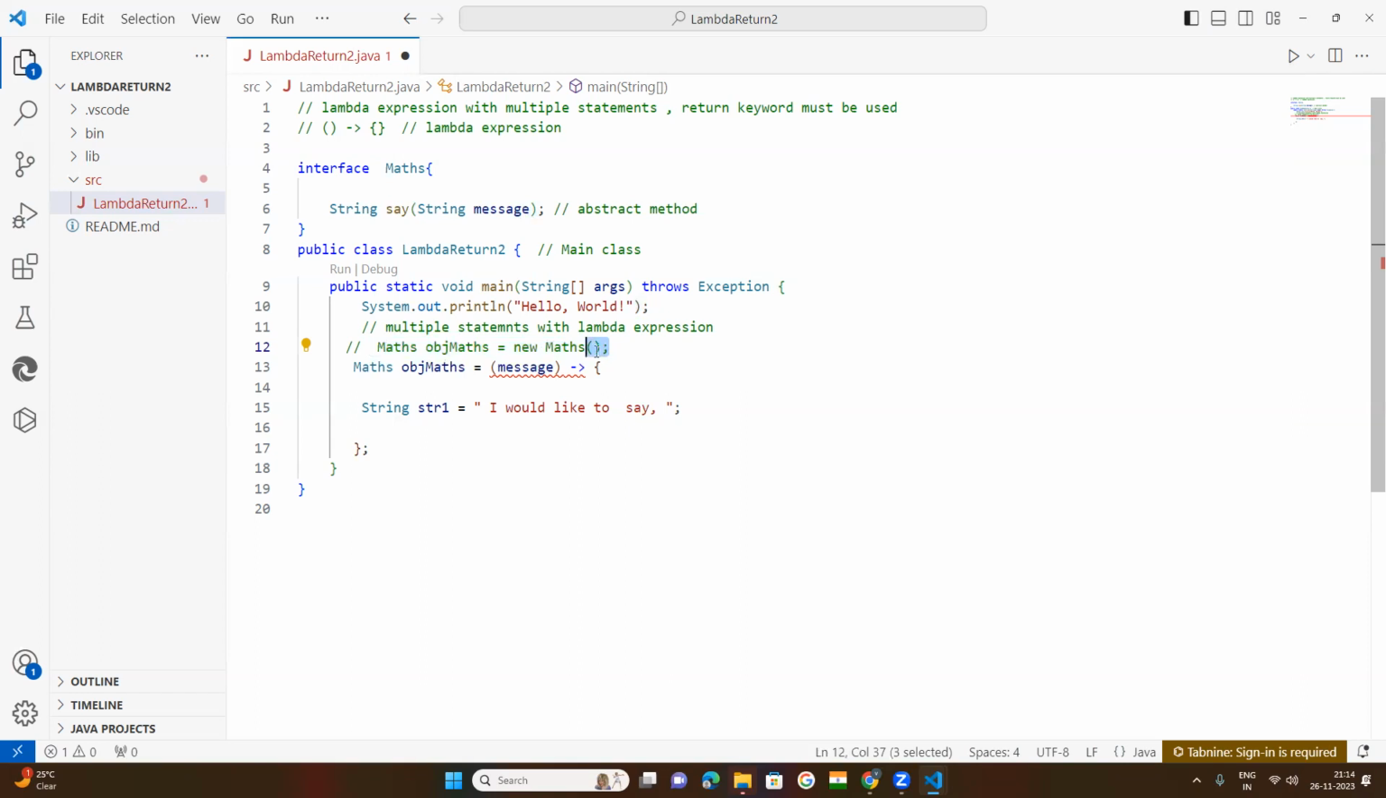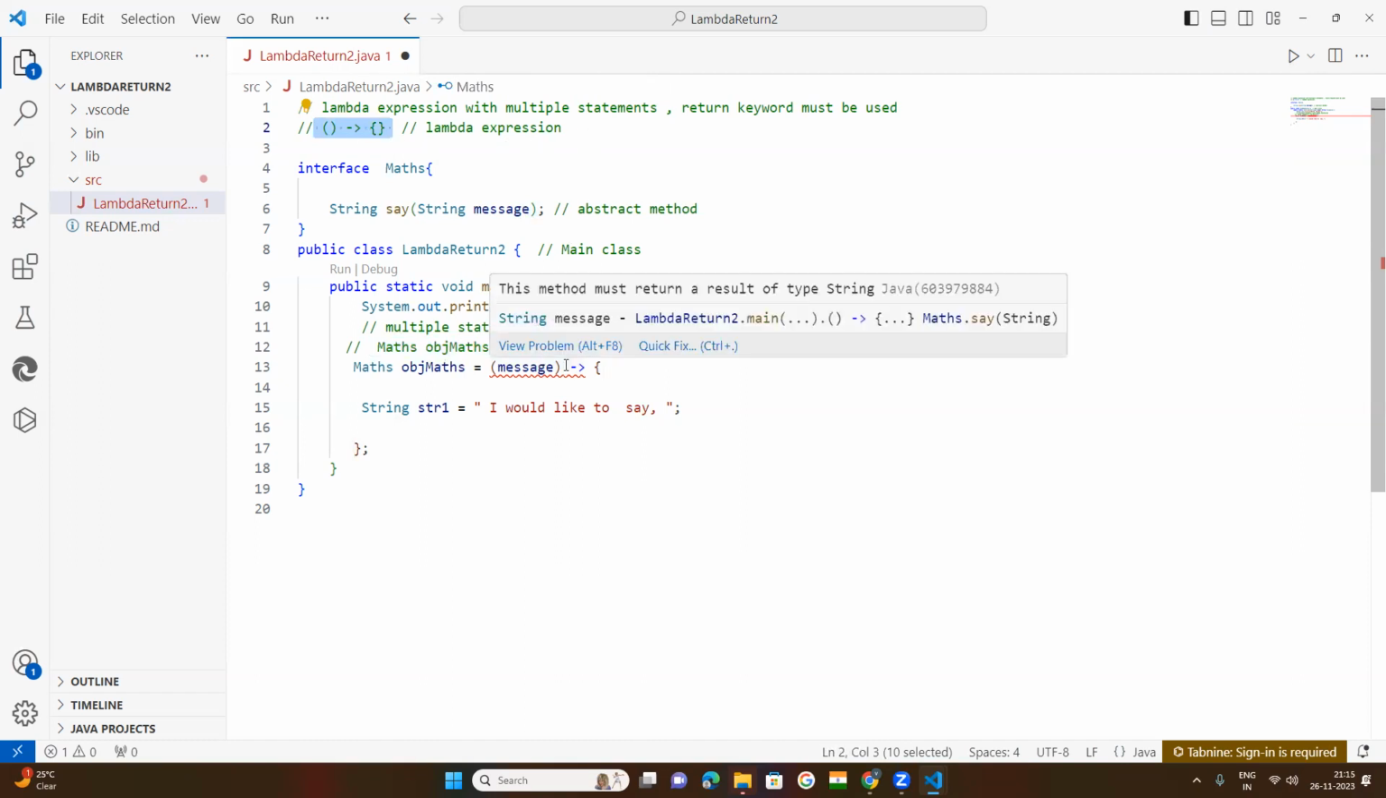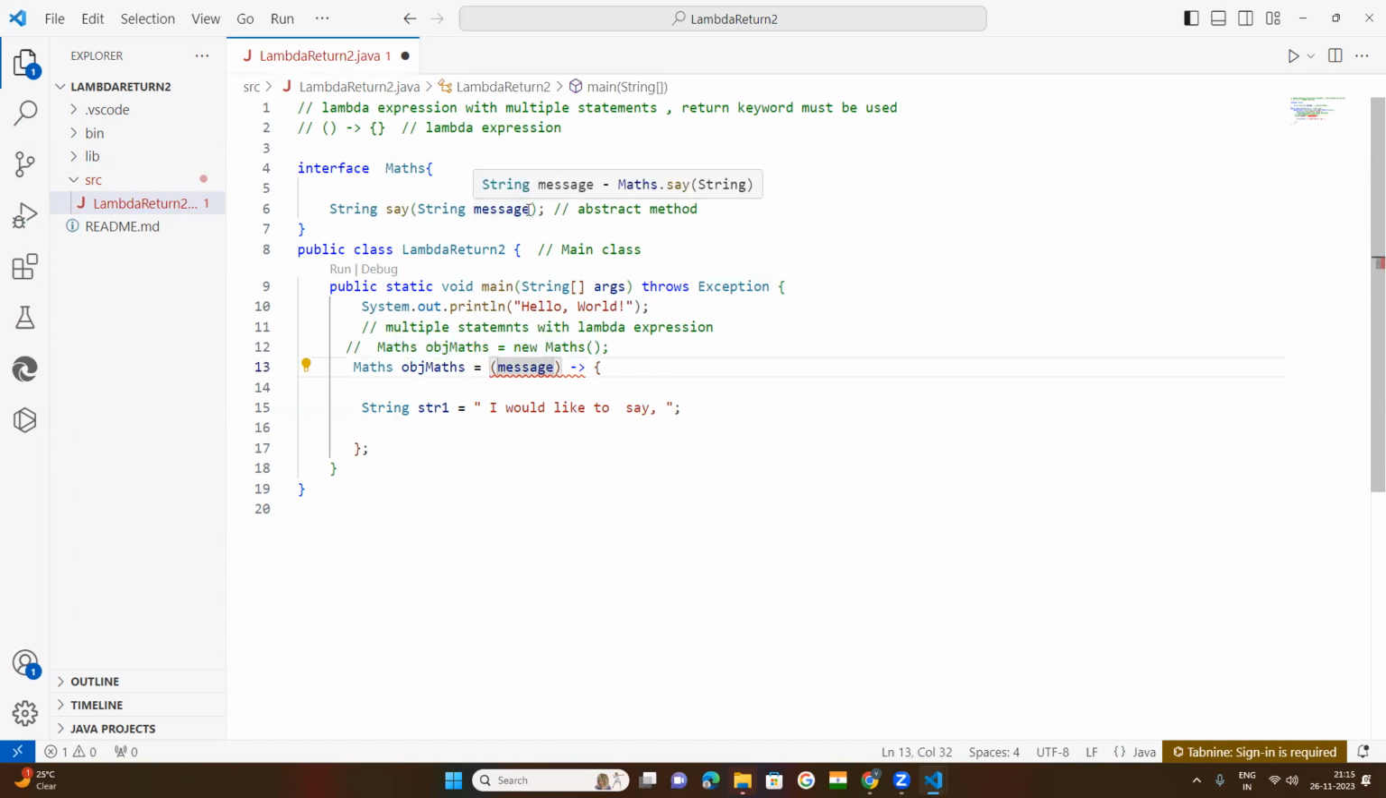In the method, within these brackets, this is the syntax, the format to implement the lambda expression. Within the brackets, this message is a variable passed here after the token. Now within the body, this is the body, open brace and close brace.